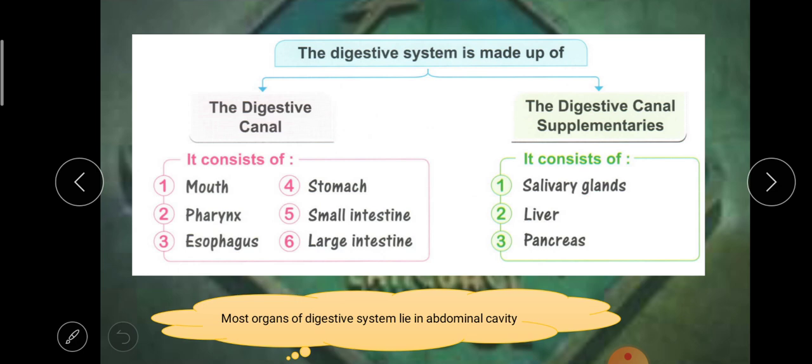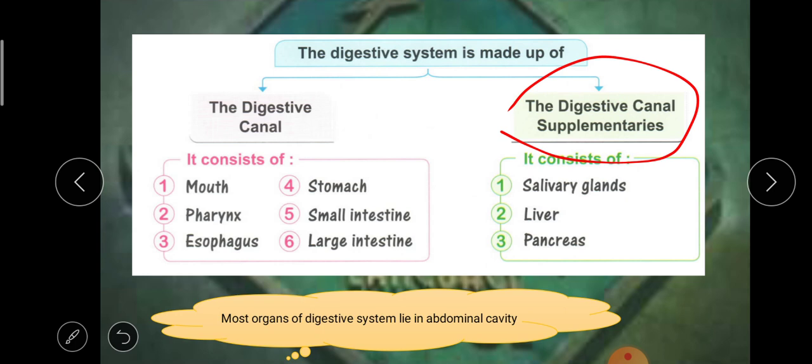And the digestive canal supplementers, or digestive canal helpers. The food doesn't move inside them, but they help in the digestion process. They produce juices that help in breaking the food. We will explain that in detail later.